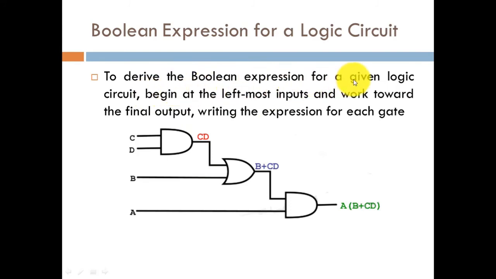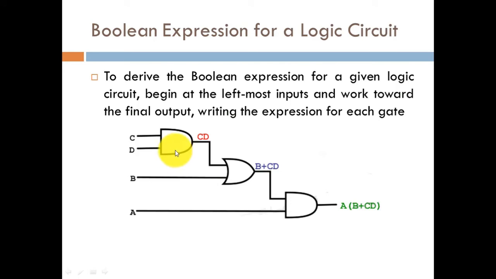So to derive the Boolean expression for a given logic circuit, begin at the leftmost input and work towards the final output, writing the expression for each gate. So we have to start with the extreme left, and then evaluate the individual gates' outcomes. We are moving from the extreme left towards the extreme right, and when we come out at the extreme right, we get the final expression.